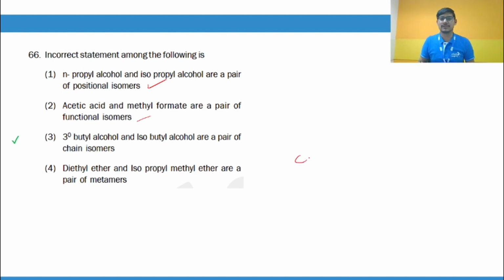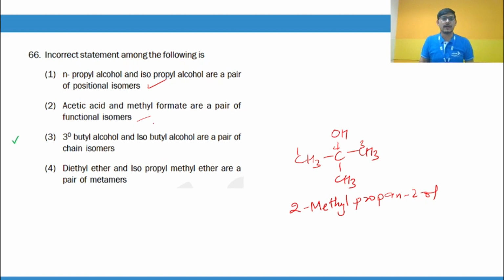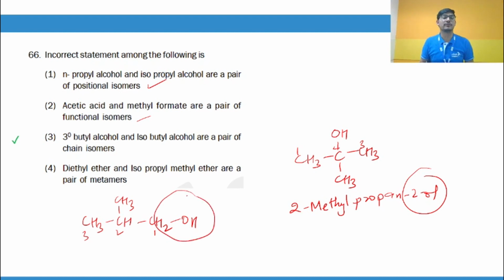Tertiary butyl alcohol, guys. What is tertiary butyl alcohol? This is tertiary butyl alcohol. So it will be 1, 2, 3, so it will be 2-methylpropan-2-ol. And isobutyl alcohol, what is isobutyl alcohol? It is CH3, CH2OH. If you try to write its IUPAC name, it is 1, 2, 3, so it is again 2-methylpropan-1-ol. Here it was propan-2-ol, here it is propan-1-ol. So they are position isomers, they are not chain isomers. So that becomes the correct answer.